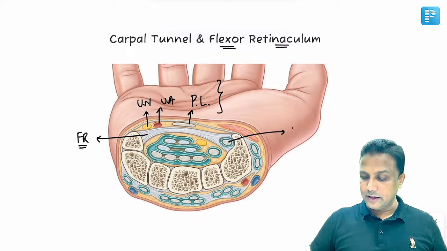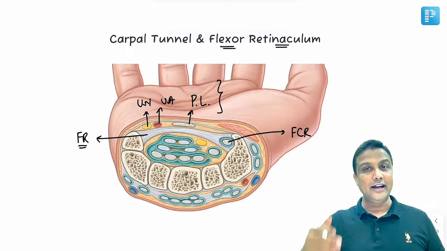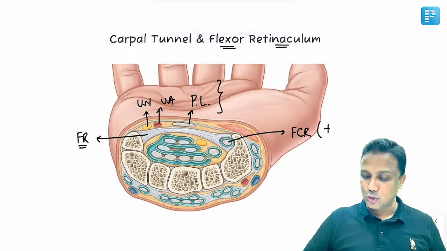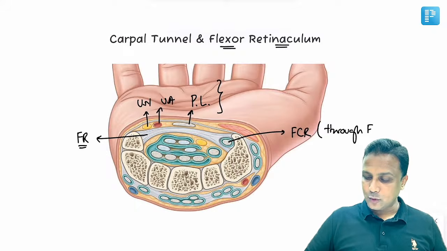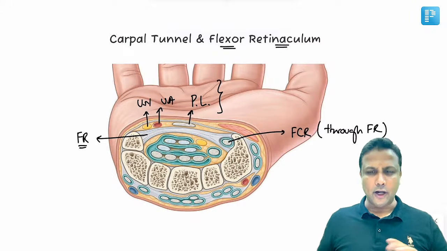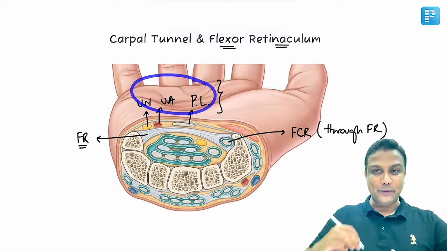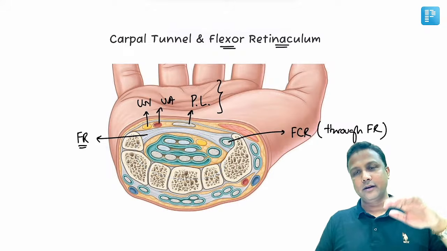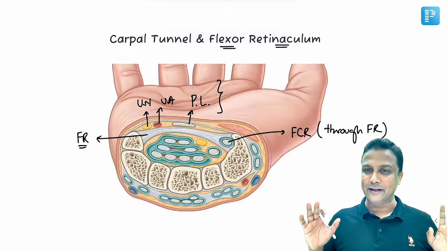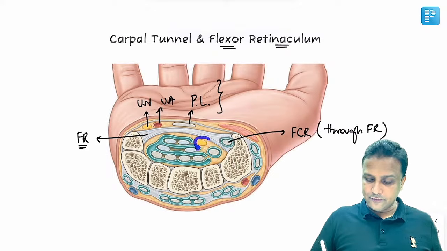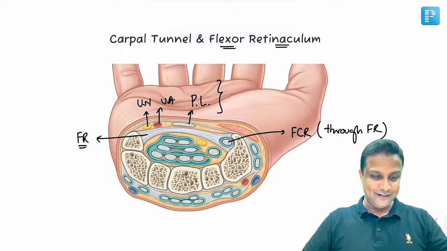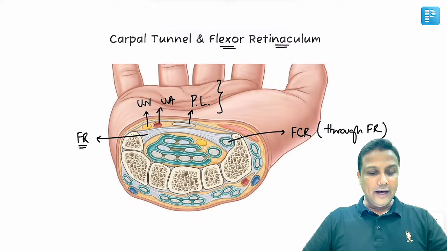Now this tendon here will be the flexor carpi radialis tendon. It has to be radialis. It can't be ulnaris. It is towards the radial side, radialis. And that is going to pass through the flexor retinaculum. Now, if you remember these three structures which are going to pass superficial, and this structure which is going to pass through the flexor retinaculum, remaining everything is going to pass deep to the flexor retinaculum. That's all. Study smartly in this manner. अगर मैंने आपसे पूछा कि what is this nerve which is going to pass deep to flexor retinaculum through the carpal tunnel, of course that nerve will be your median nerve, है ना? That nerve is nothing but your median nerve. So, are you understanding me?